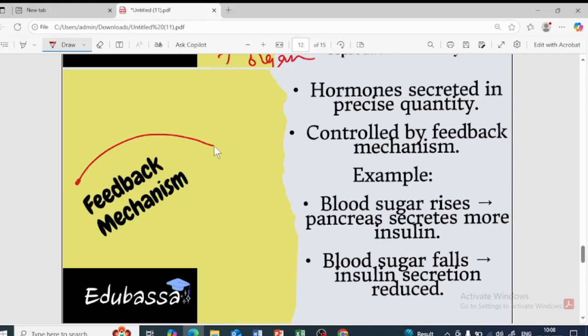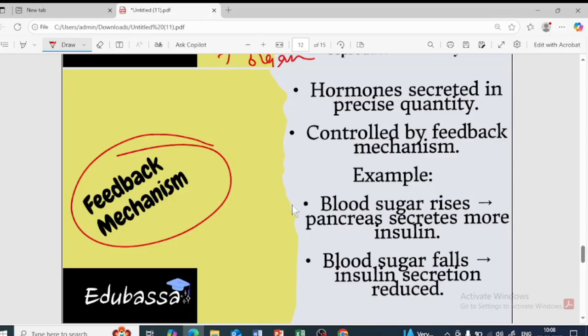Next is about the feedback mechanism. What do you mean by feedback mechanism? See, I am doing some chapter for you. If you're not liking some aspect of mine, you will say in the comment section, "Ma'am, you have to do something better," isn't it? So I will take it as feedback and I'll try to make it better. That is how everybody works in this world, with the feedback. The same way the hormones also work in the feedback mechanism itself.